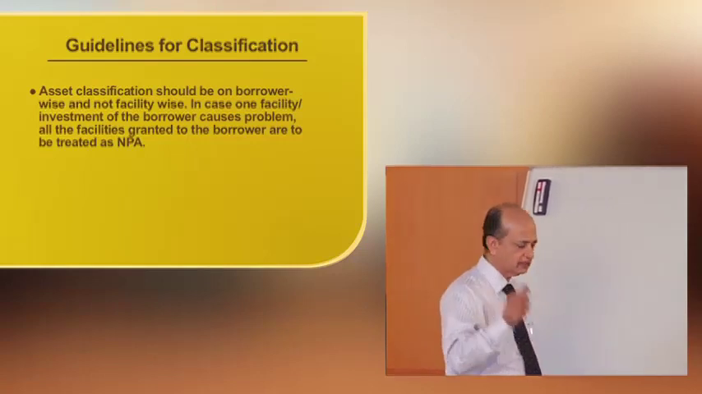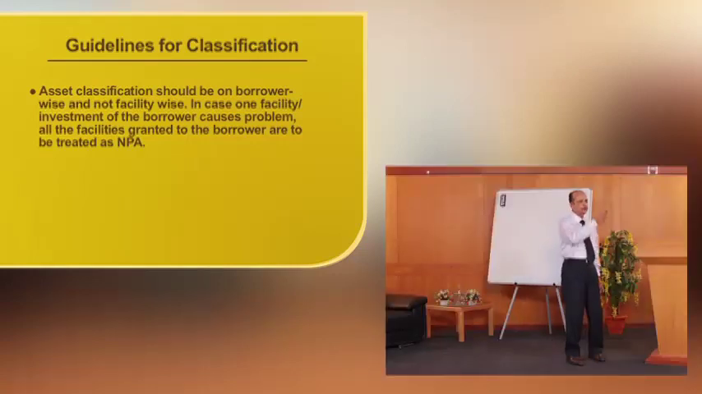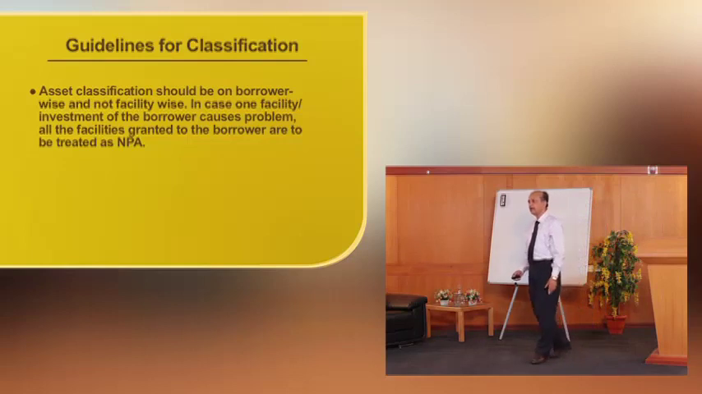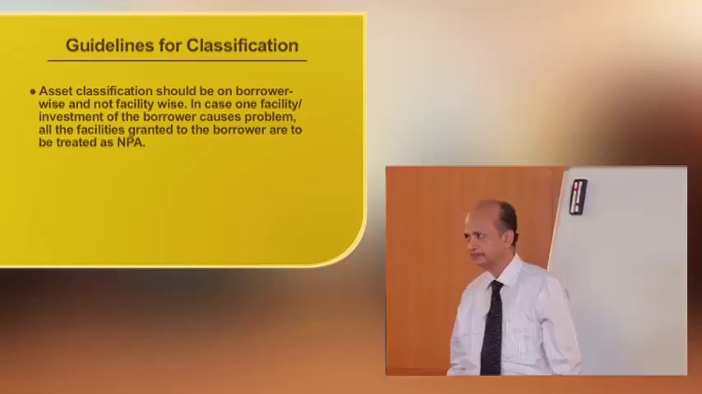In that case, the bank cannot classify that particular account alone as a non-performing asset. Instead, the bank should classify all the facilities enjoyed by the borrower as NPA. That is why classification should be on borrower basis and not on facility-wise basis.